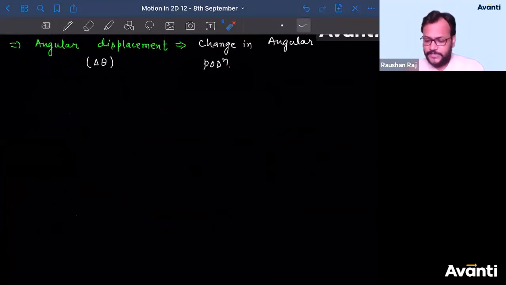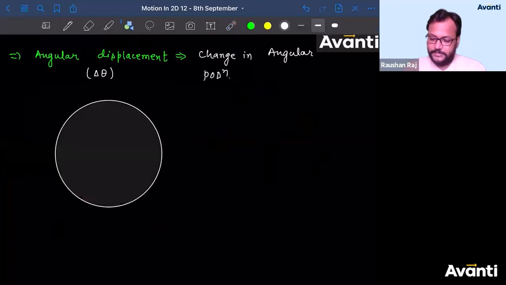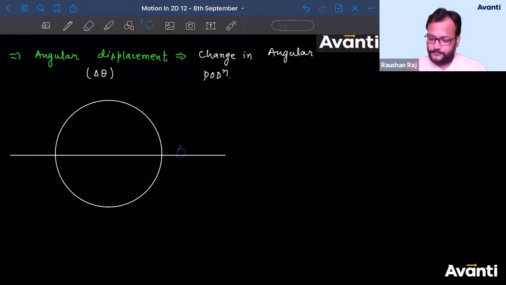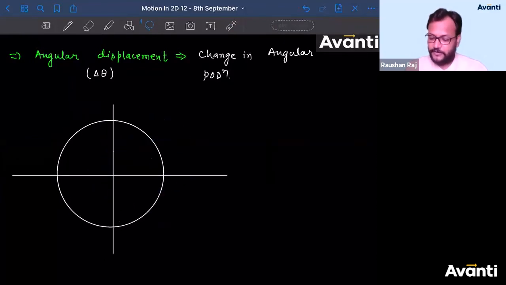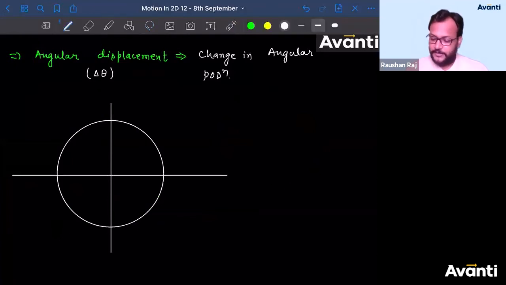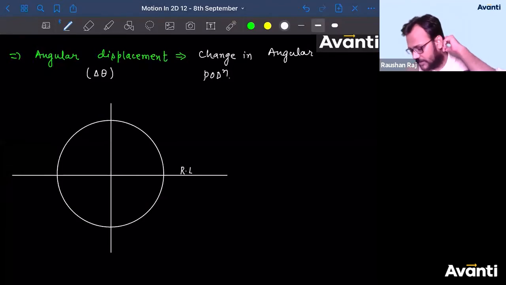Let us solve a simple example. ठीक है, एक छोटा सा example पूछता हूं मैं आपसे. Consider this is the reference line. Guys, please let me know if you have any doubt. All right, please don't hesitate. Let me know if you have any doubt, whether it is bada sa, chota sa, it doesn't matter. Let us say this is the reference line. मान लो, consider the particle was present here.